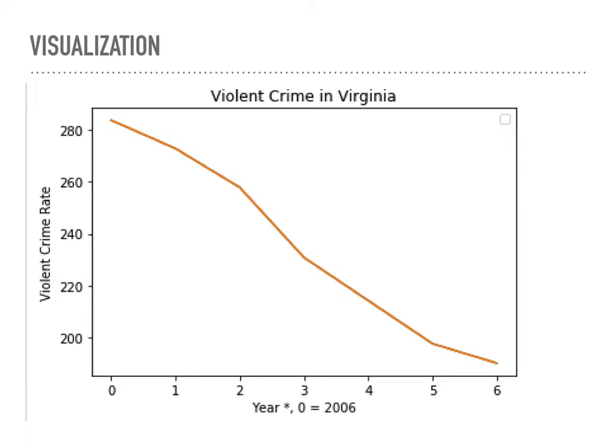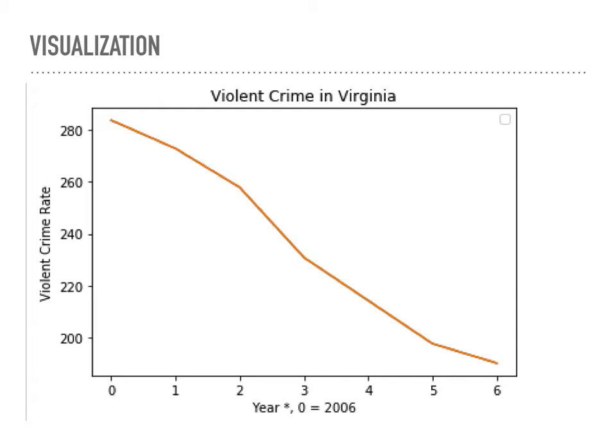So when you're looking at this visualization, just keep that in mind. And then the violent crime rate, that's per 100,000 people. So in 2006, it's over 280 violent crimes per 100,000 people, not overall, just 280 violent crimes in that year. So by looking at this visualization, you can see that the decrease in the violent crime rate is pretty steady.